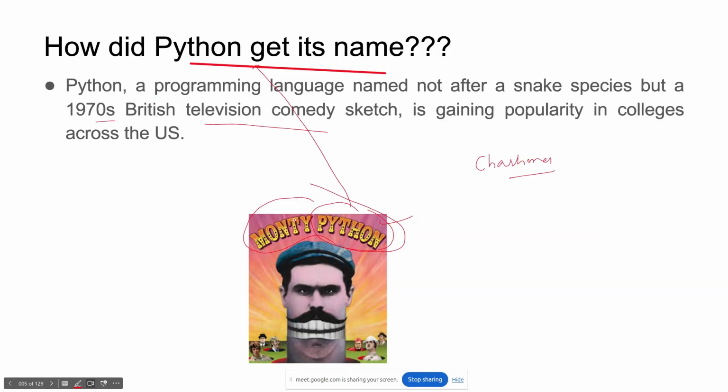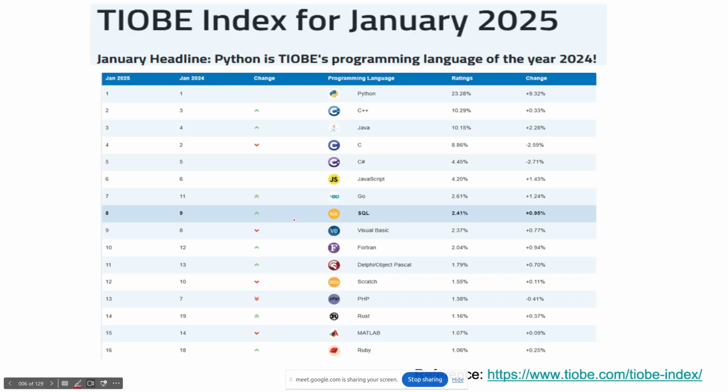Guido van Rossum. I will show you his name later, but you can see this. This is the latest index report. This index published the details of which programming language is in demand. If you see in 2024, Python was on top and still it is on top. After that, the second is C++, third is Java, C, C Sharp, JavaScript. Go is getting very much popularity. This time it is at 7, previously it was at 11.